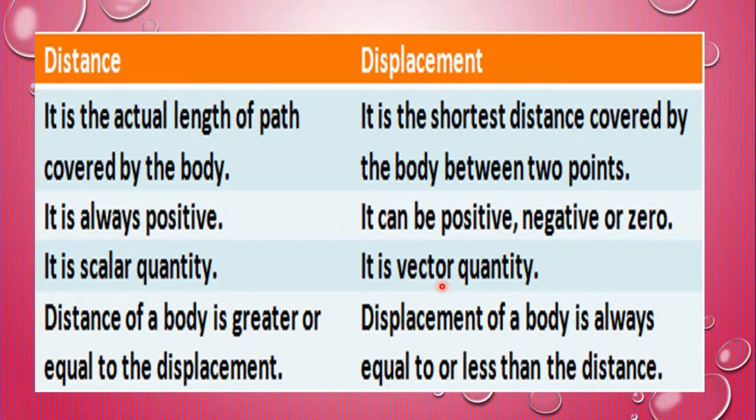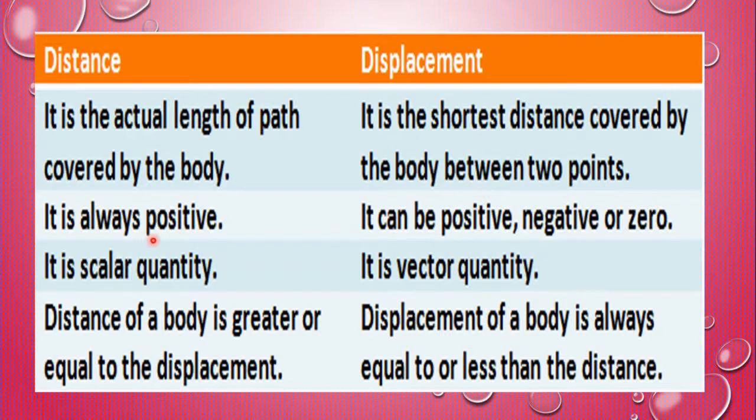Distance of a body is greater or equal to displacement. Displacement of a body is always equal to or less than the distance. I repeat, distance is the actual length of path covered by the body. Displacement is the shortest distance covered by the body between 2 points.